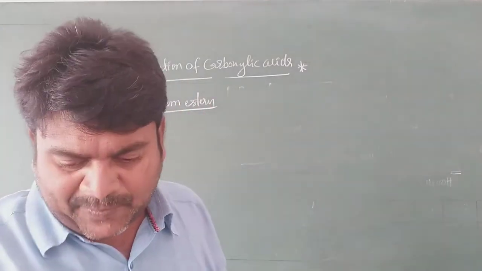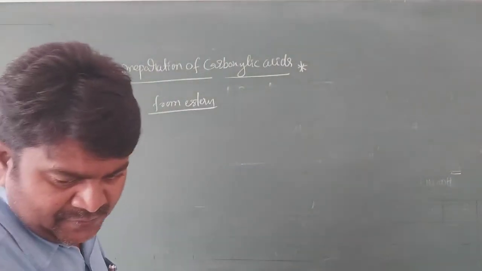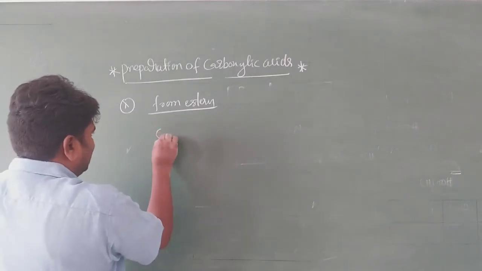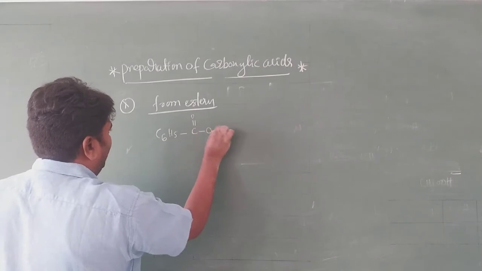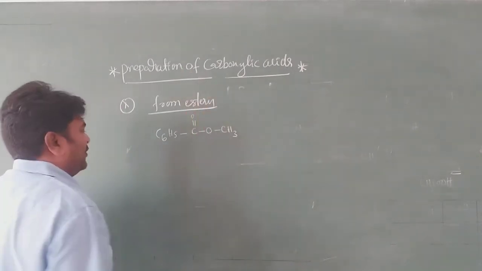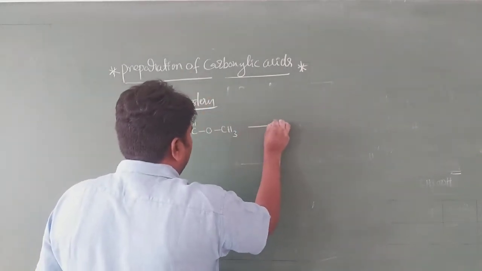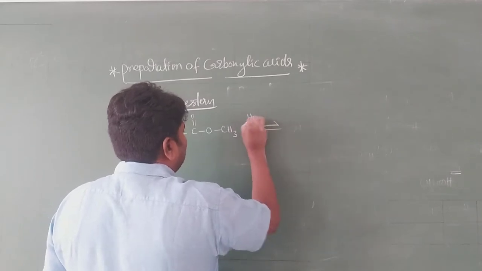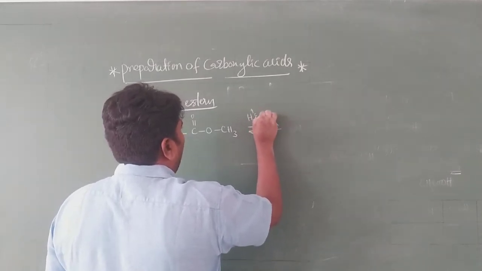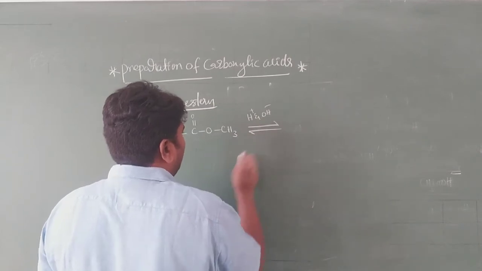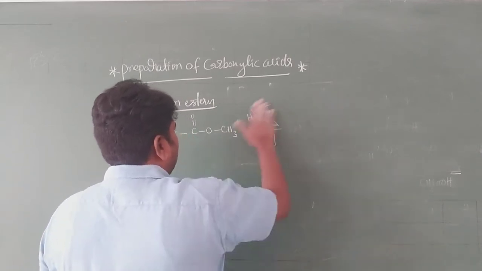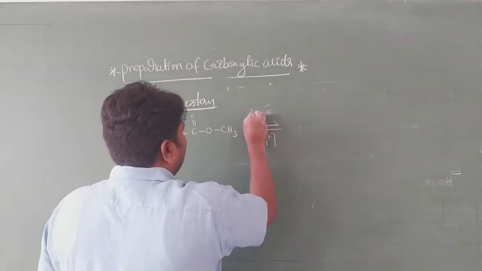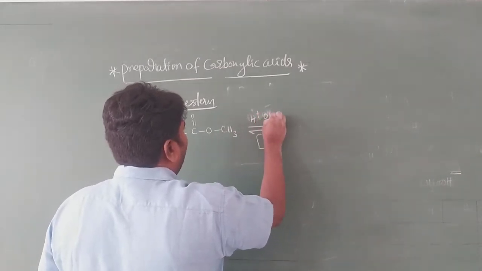From esters, if you take C6H5C=O OCH3, it is a reversible reaction on hydrolysis, H+ and OH-, in presence of acidic medium. It is very, very important, my dear students. Hydrolysis is H+ and OH-.